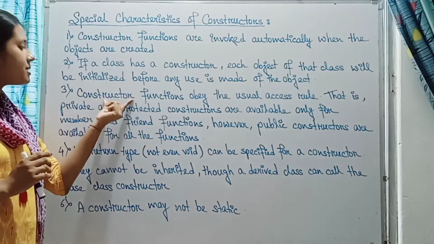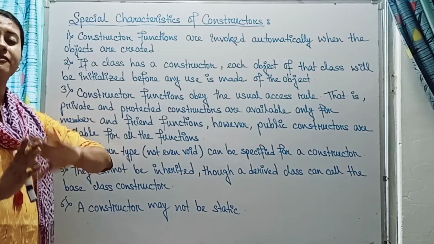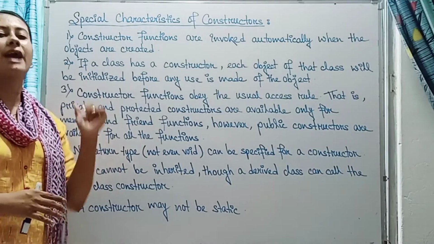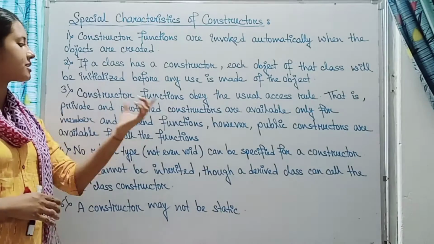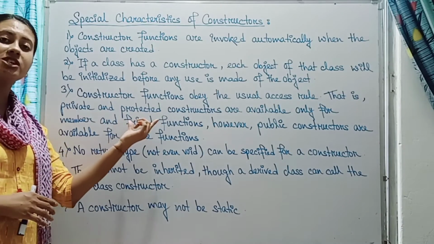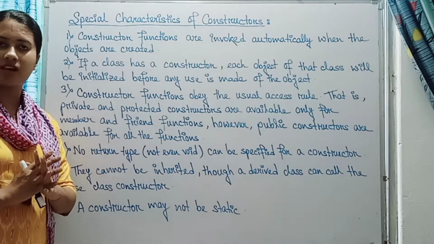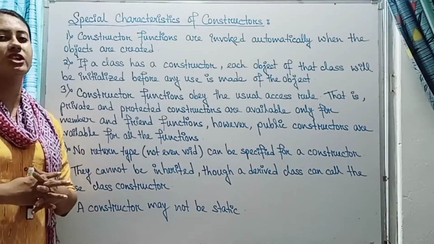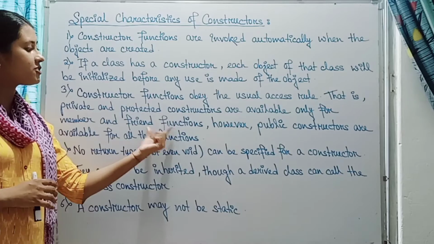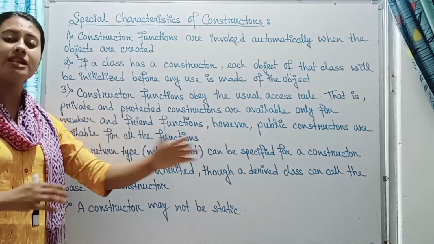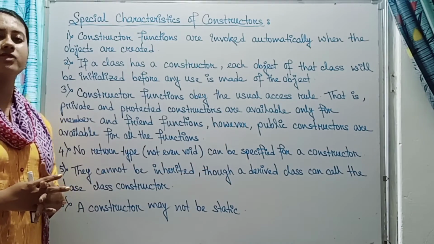So you have to remember that if my constructor is defined in the private or the protected section, then only the member functions and the friend functions of that class can access that constructor. No other non-member function can access it. But if the constructor is defined under the public section, then any function can invoke that constructor.